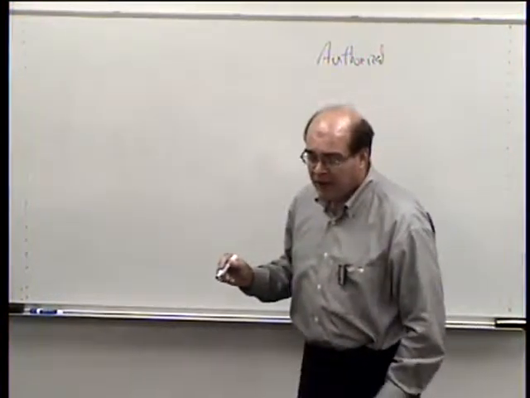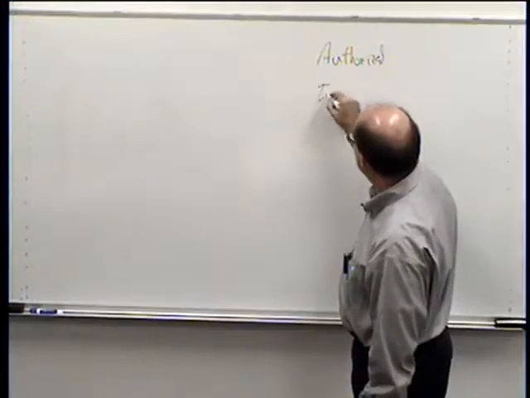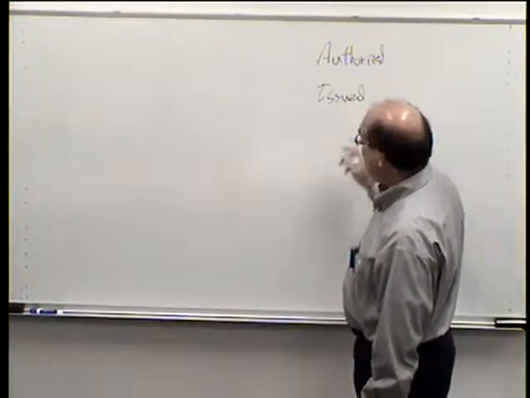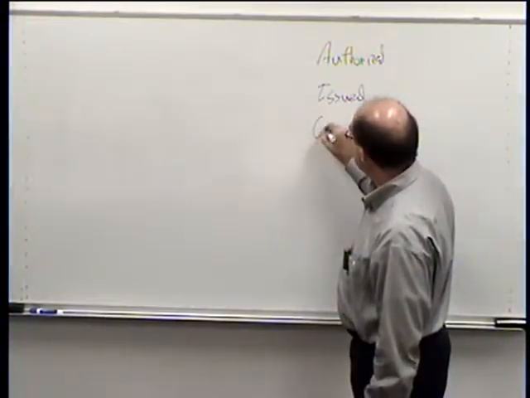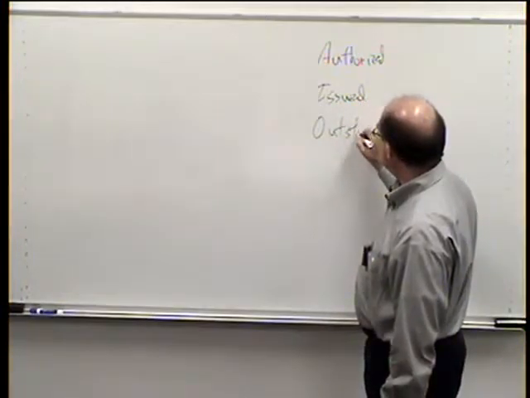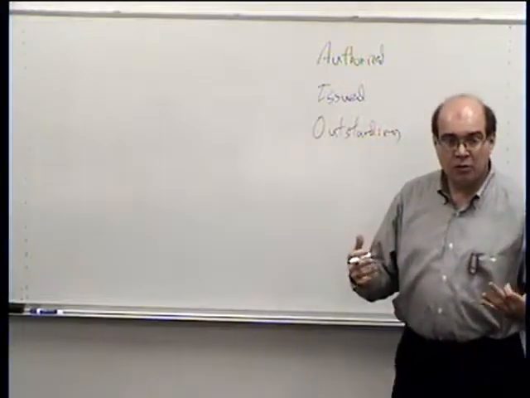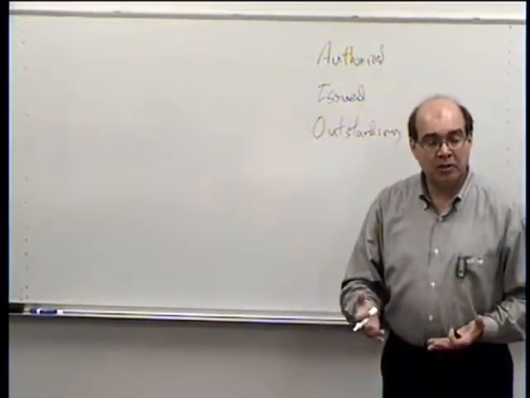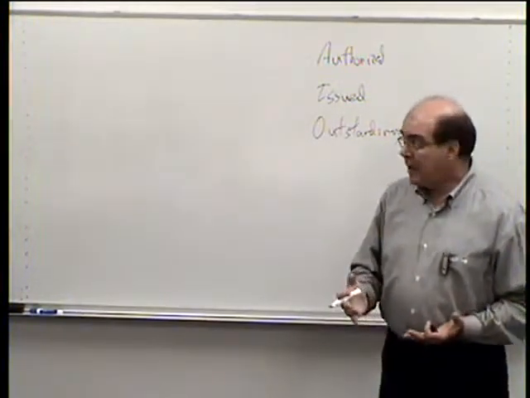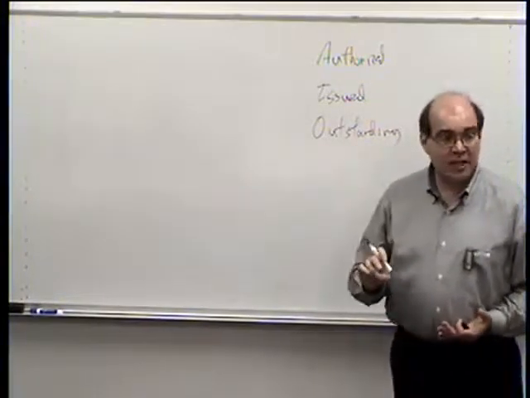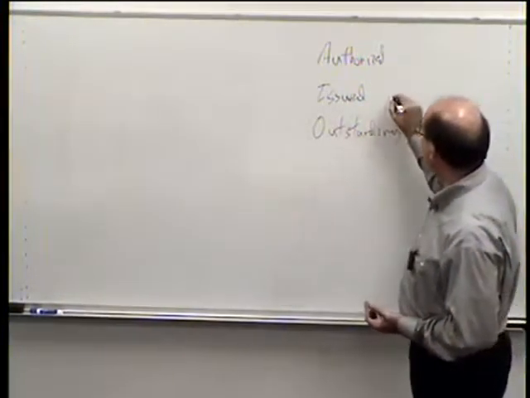Then you also have, after that, the issued shares. And then finally, you have the outstanding shares. Now, these are oftentimes the same. Issued shares are shares that have been given out or sold to the public or given in exchange for some value. And these issued shares are the ones the state wants to know that we are keeping our legal capital on.